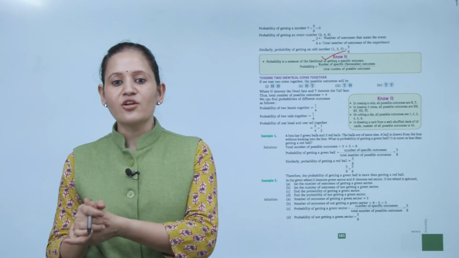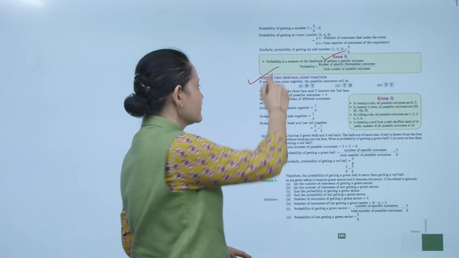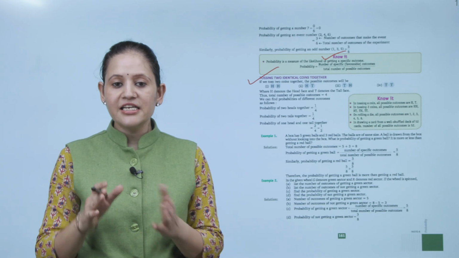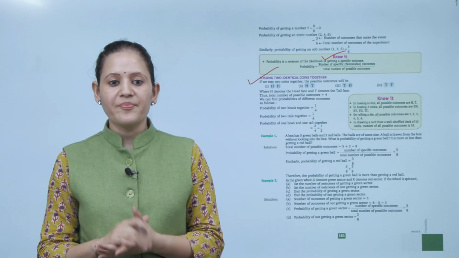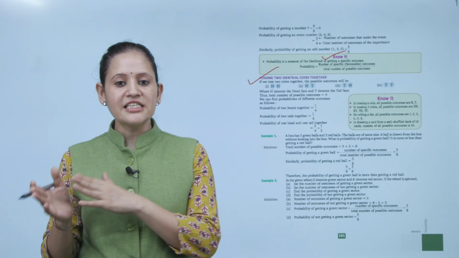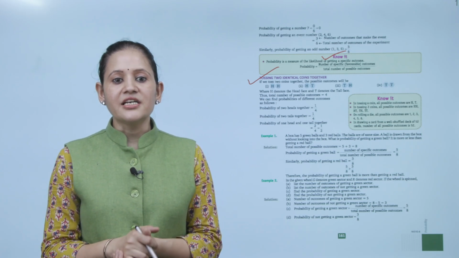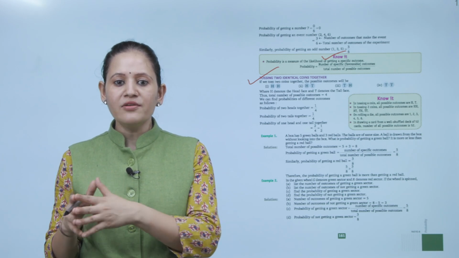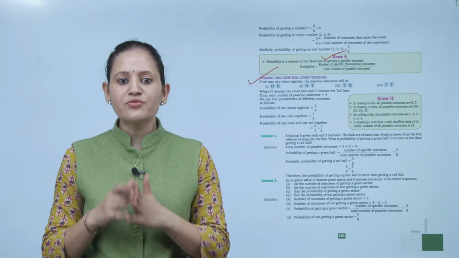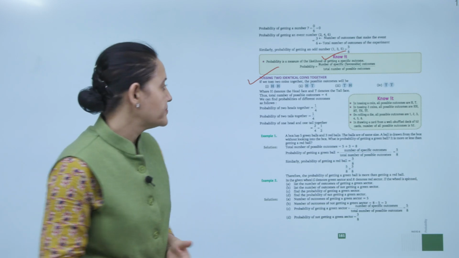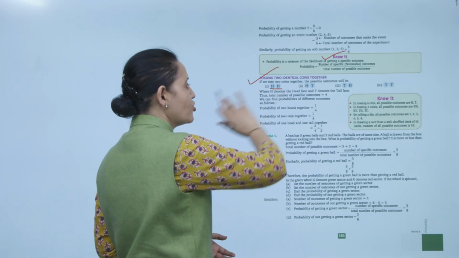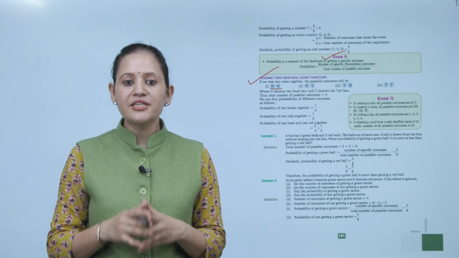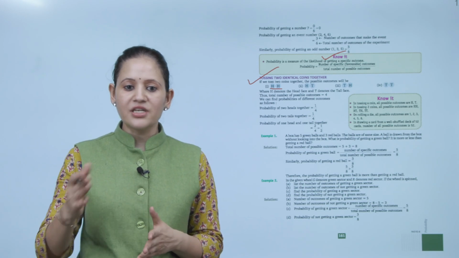Next is tossing 2 identical coins together. If we toss 2 coins together, the possible outcomes are head head, head tail, tail head or tail tail. Here H denotes the head face and T denotes the tail face. Clear? Thus the total number of possible outcomes is 4. So we can find the probability of different outcomes as follows. Probability of 2 heads together is 1 by 4. 2 heads is 1 outcome, total outcomes 4, so 1 by 4. Probability of 2 tails together is 1 by 4. Probability of 1 head and 1 tail together is 2 by 4, that is 1 by 2.